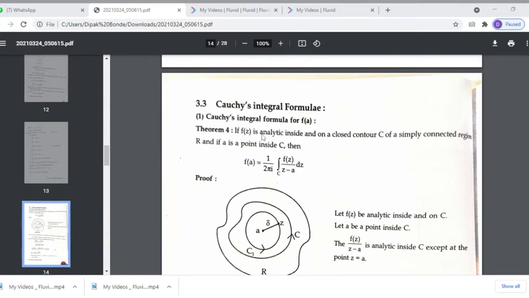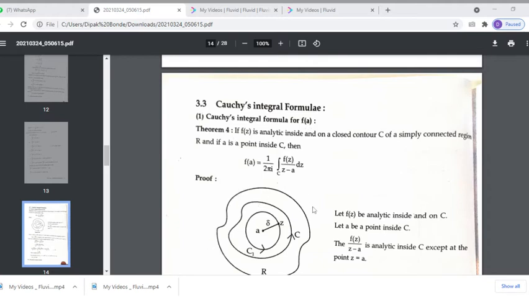If f of z is analytic inside and on a closed contour C of a simply connected region R, and if a is a point inside C, then f of a is equal to 1 upon 2 pi i integration over C f of z upon z minus a dz. We have to prove this, and this is known as Cauchy integral formula for f of a.